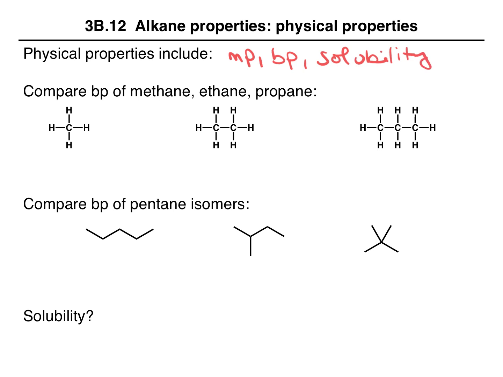If we compare the boiling point of methane, ethane, and propane, methane boils at about negative 160 degrees Celsius, ethane negative 89, and propane negative 42 degrees Celsius. Because there is no dipole in these molecules, they are held together by induced dipole interactions, also known as London dispersion forces.